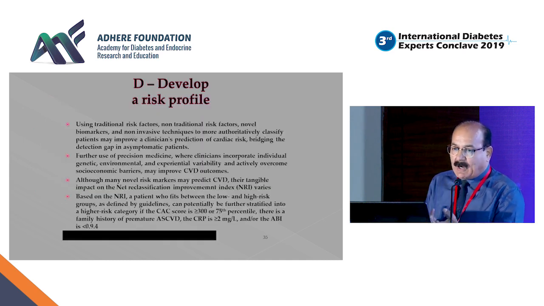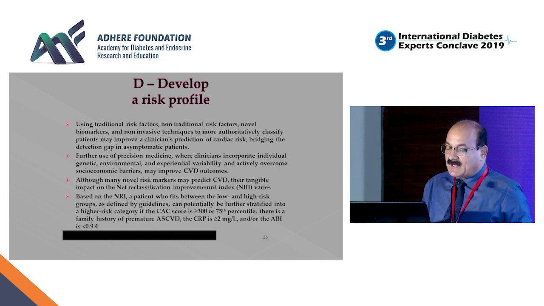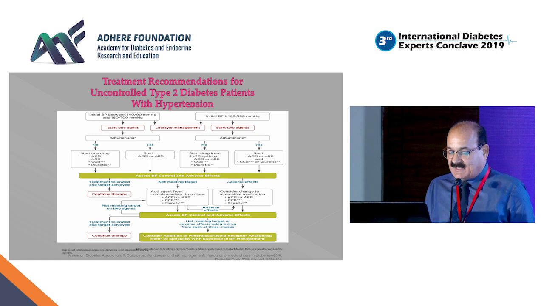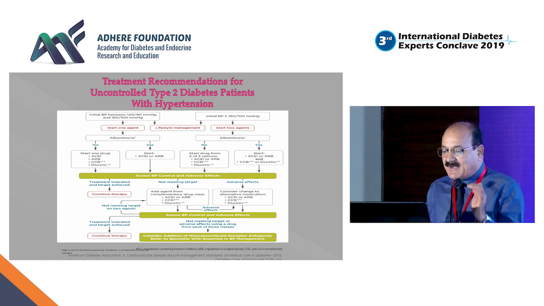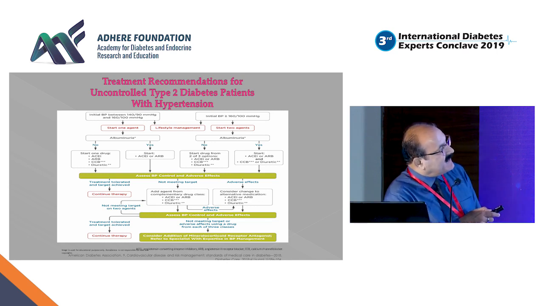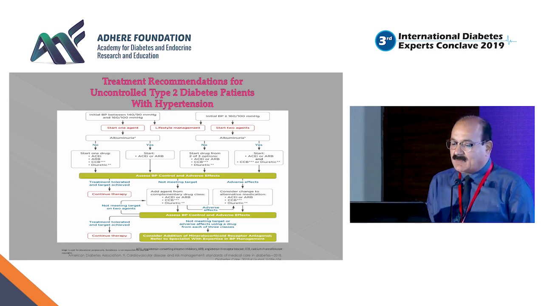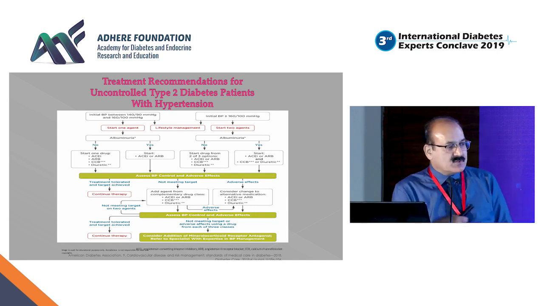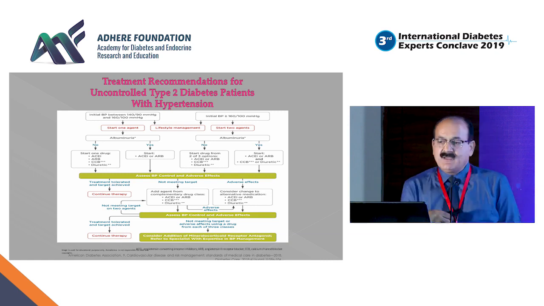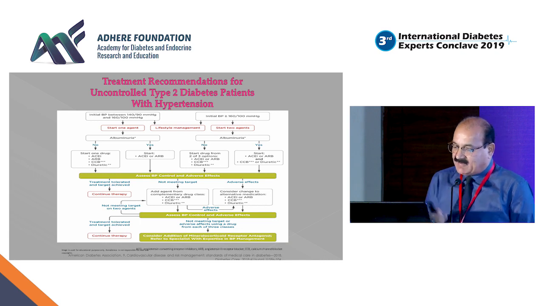Coming to the last point, how we incorporate all this information or risk stratification into clinical practice once we go to the guidelines. And not very late, 2018 itself, ADA gave treatment recommendations for uncontrolled type 2 diabetes with hypertension. So they said that if you have a blood pressure more than 140/90, start one agent. If patient has albuminuria, this has to be either ACE or ARB. If there is no albuminuria, again, if you start with ACE or ARB, in diabetics it will be better.